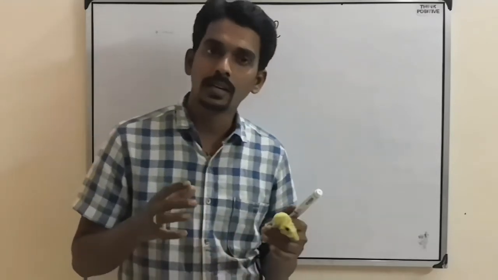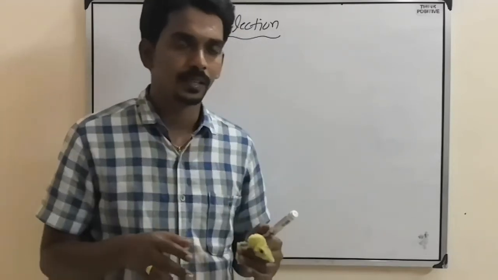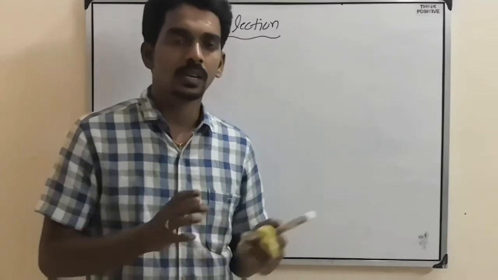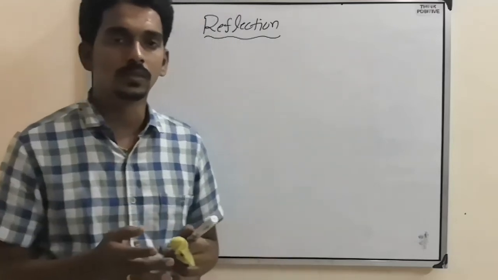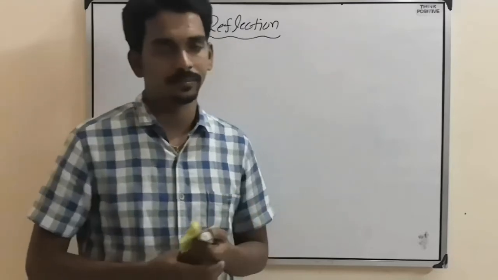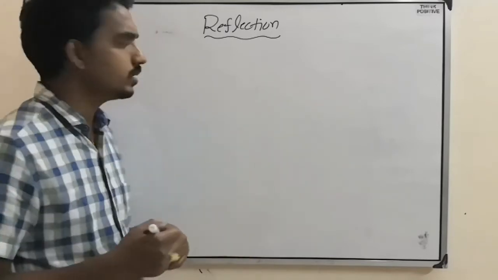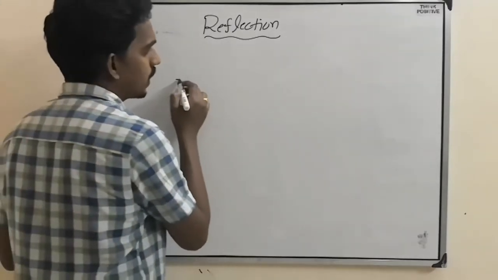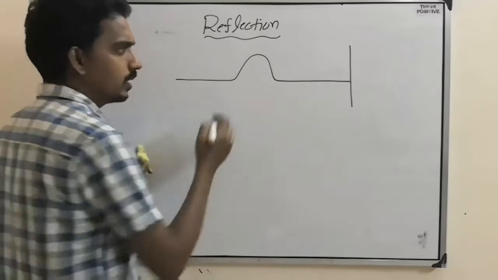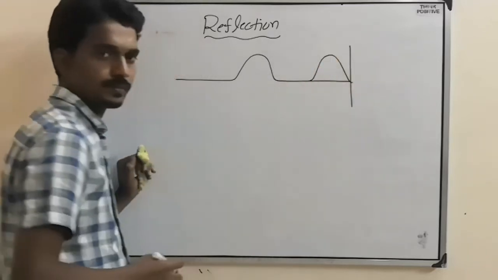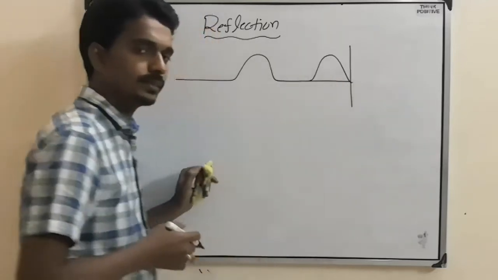In 10th class you have studied reflection of light, but that is about one particular wave called light wave. Here we are talking about general wave, especially longitudinal wave, nothing but sound wave, and transverse wave, nothing but waves on string. Now, what is reflection means? When a wave pulse is coming and there is a surface and it hits the surface, then it will reflect back.